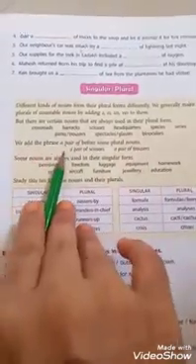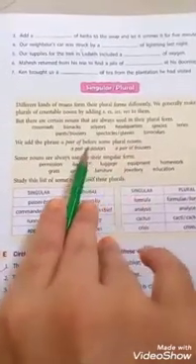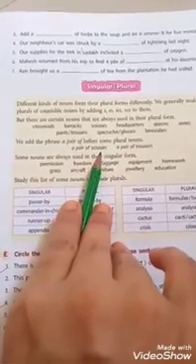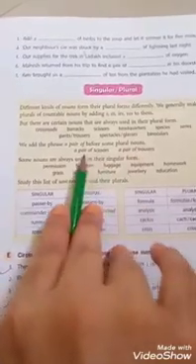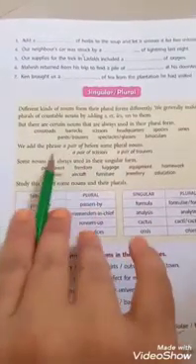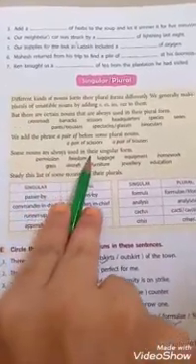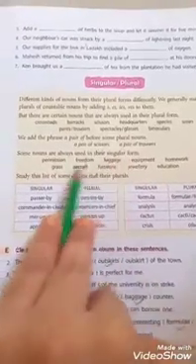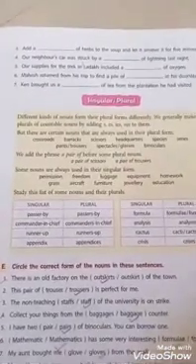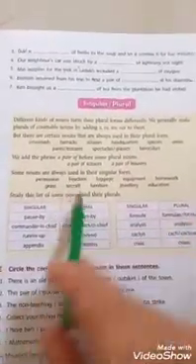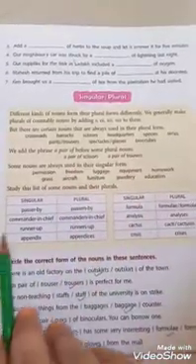Okay, we add the phrase a pair of before some plural nouns. For example, a pair of scissors. Okay, a pair of shoes, a pair of trousers. Already a pair means two. Some nouns are always used in their singular form. For example, permission, freedom, luggage, equipment, homework, grass, aircraft, furniture, jewelry, and education.